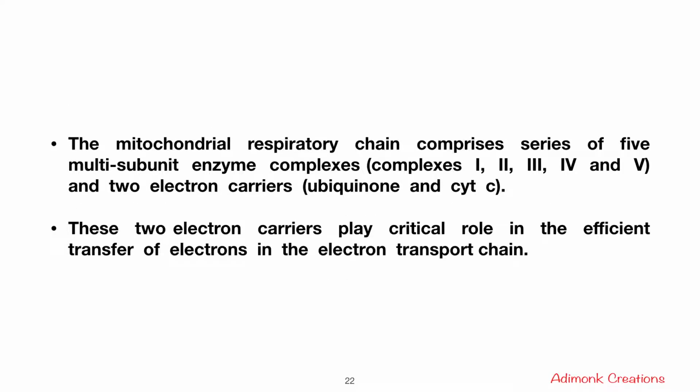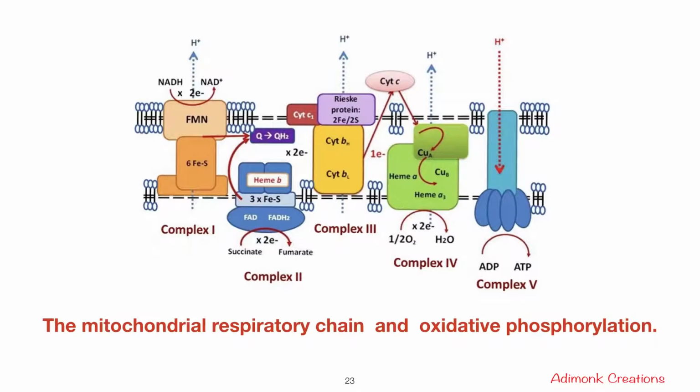So the mitochondrial respiratory chain comprises a series of 5 multi-subunit enzyme complexes, namely complex 1, complex 2, complex 3, complex 4 and complex 5, and 2 electron carriers, that is ubiquinone and cytochrome C. These 2 electron carriers play a very critical role in the efficient transfer of electrons in the electron transport chain. And this is the diagrammatic representation of the mitochondrial respiratory chain and the oxidative phosphorylation reaction.